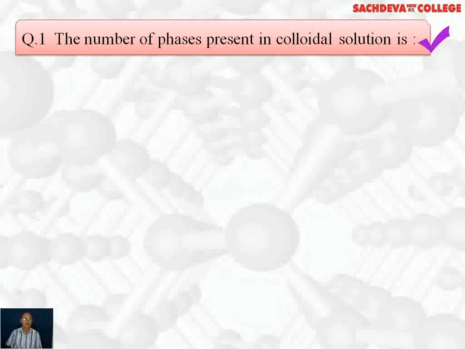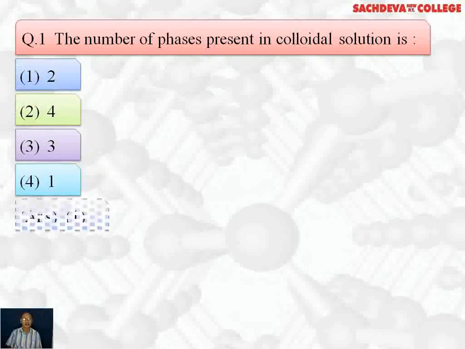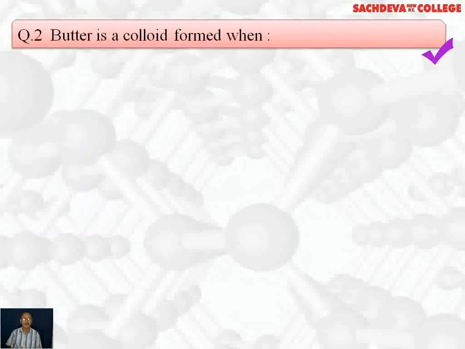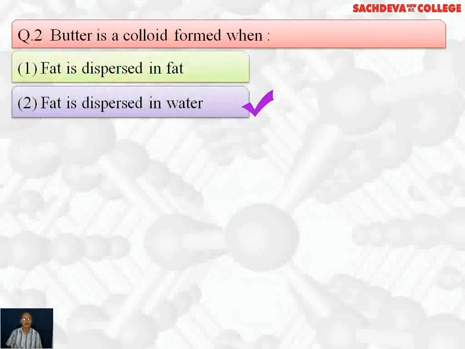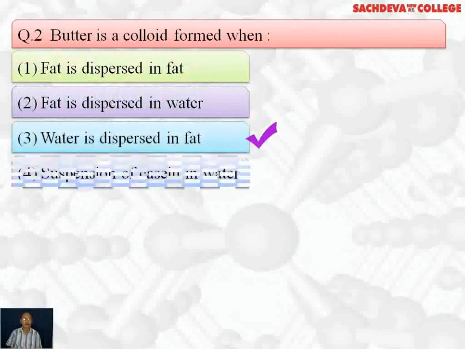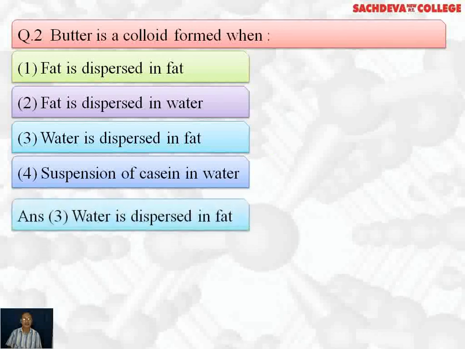The first question is, the number of phases present in colloidal solutions are 2, 4, 3 or 1. The correct answer is the first part, that is, the number of phases present in colloidal solutions are 2. Question 2. Butter is a colloid formed when fat is dispersed in fat, or fat is dispersed in water, or water is dispersed in fat, or suspension of casein in water. Casein is the protein present in the milk. Correct answer is the third part, water is dispersed in fat.